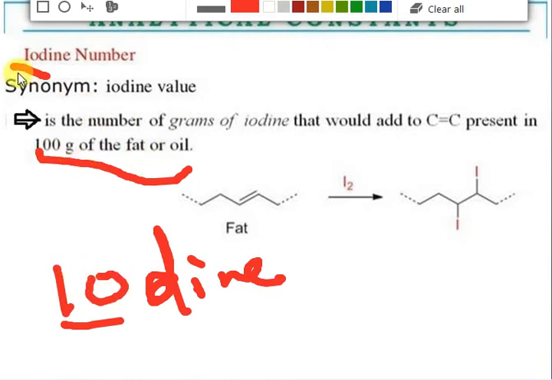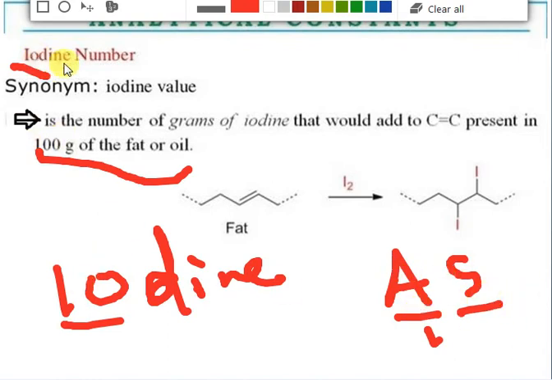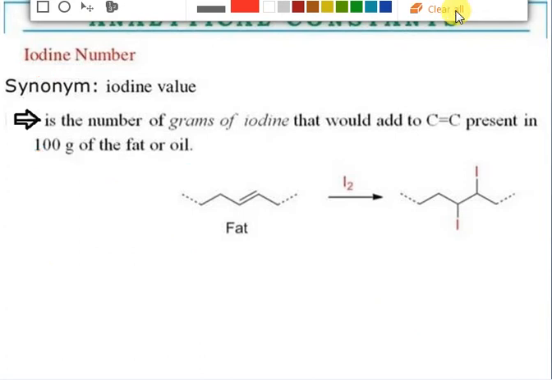Other two things are 1 gram: A for acid number, S for saponification value. A is 1, S is 1, like my name, no? So you remember 1, 1, okay? But IOD is 100, okay? So how much amount? 100 gram of fat and oils. How much amount of iodine is needed for this addition reaction? So this is very easy to remember. This is the best trick to remember what I've given you. So please remember this one, okay?